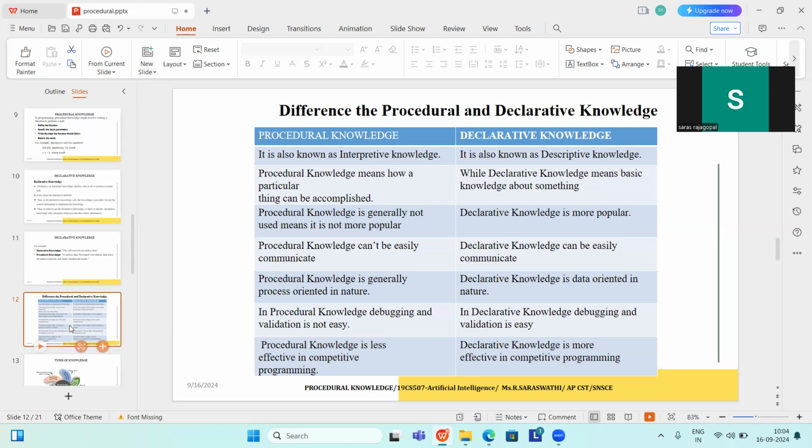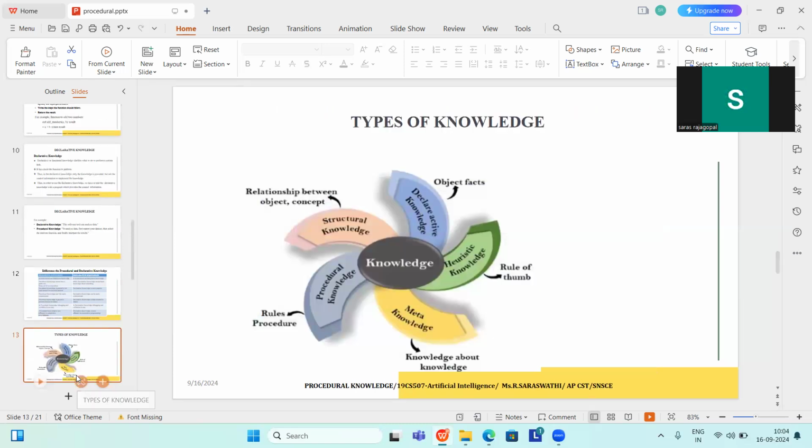Procedural knowledge is generally process oriented. Declarative knowledge is data oriented. In procedural knowledge, debugging and validation is not easy. In declarative knowledge, debugging and validation is easy. Procedural knowledge is less effective in competitive programming. Declarative knowledge is more effective in competitive programming.